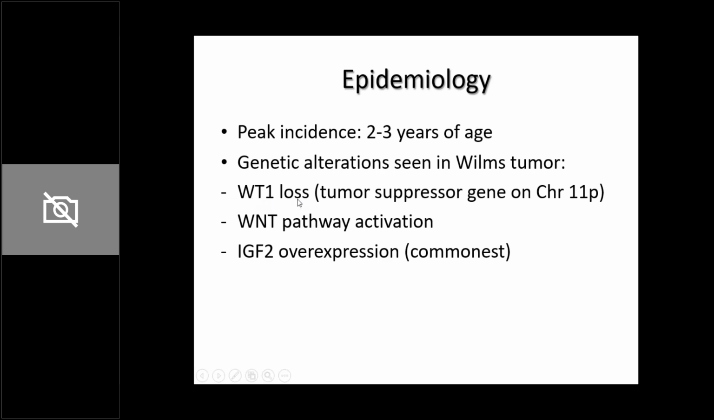Wilms tumor 1, so this gene has been named WT1 gene loss. So it's a tumor suppressor gene. Okay? So WT1 is a tumor suppressor gene which is present on chromosome 11. So अगर कोई भी tumor suppressor gene आपका loss हो जाता है, there will be increased risk of tumor. So Wilms tumor gene loss, then WNT pathway activation, and IGF2 overexpression. These are the 3 genetic alterations you see in Wilms tumor.